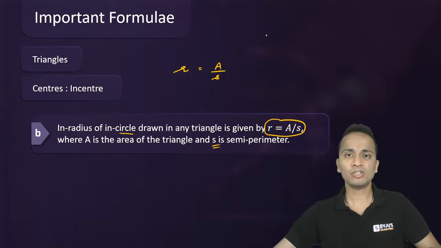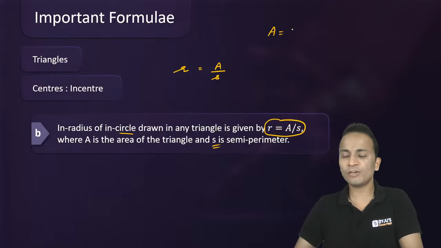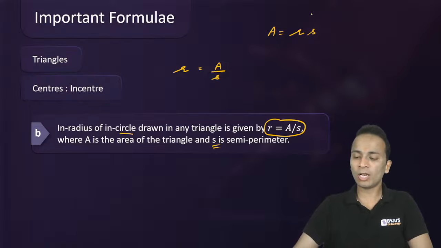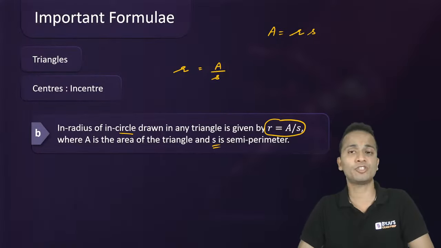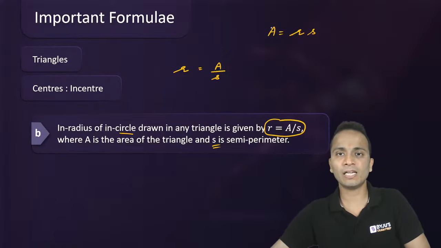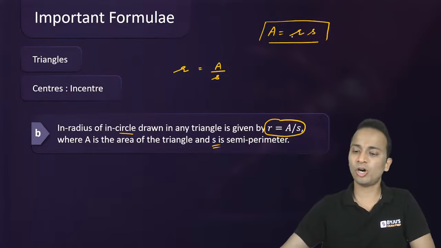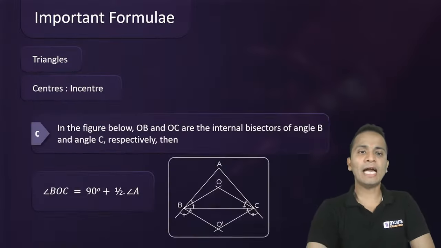Now this gives us the next formula for area of triangles, that is, area of triangle is equal to small r into small s. Small r is inradius and small s is the semi-perimeter of the triangle. Okay, so this is another formula that I was talking about using the inradius of a triangle. All right. Now moving ahead and looking at the next thing.